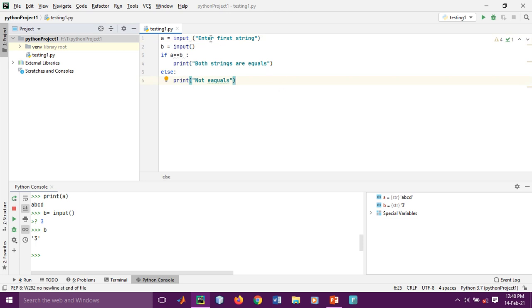For understanding purposes, I have written this example for strings. Here a is accepting input from the system with the prompt enter first string, and it accepts the first string. Then we enter the second string from the system. Here, if you want to write an if else statement, you need to specify it with a colon: if this is true, then print this statement, else you can print that statement.